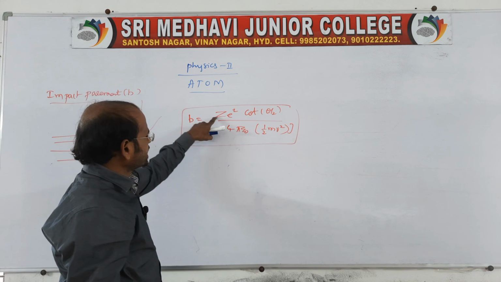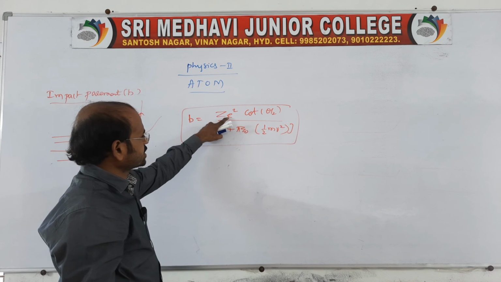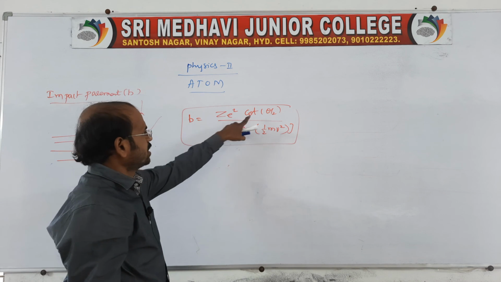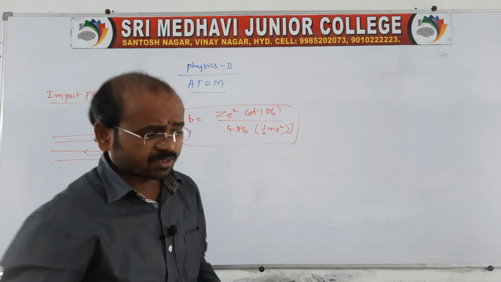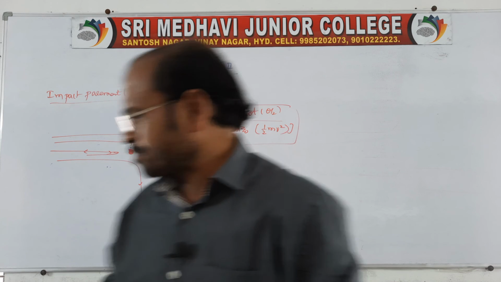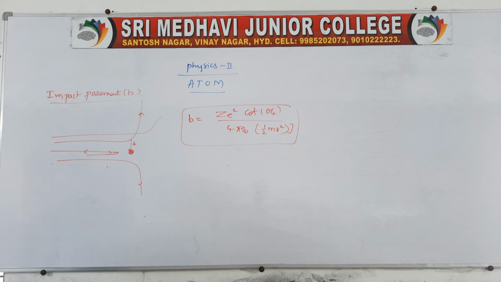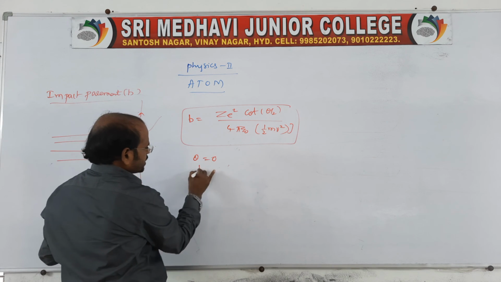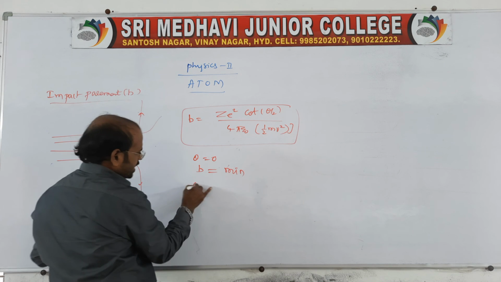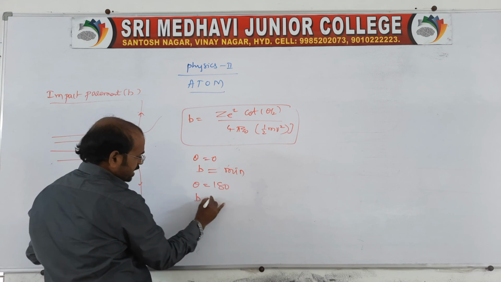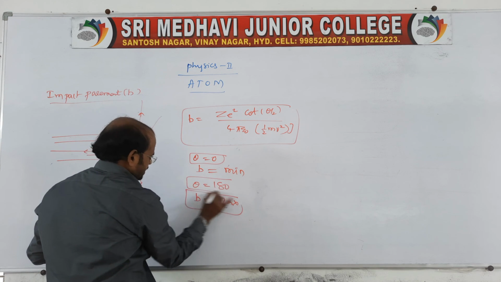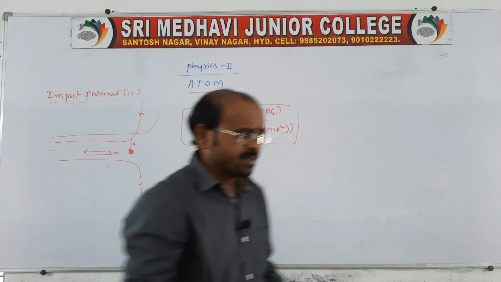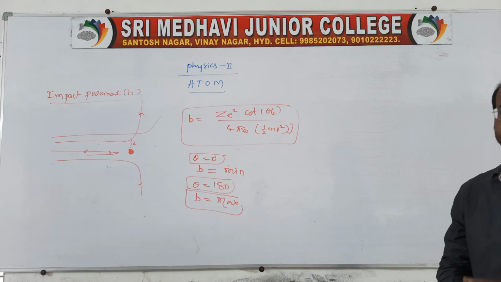b is equal to Ze square, where Ze is the charge, cot theta by 2, over 4 pi epsilon naught times half m v square. This we call the impact parameter. In this, if I take theta as 0, then the impact parameter is minimum. If I take theta as 180, b is maximum. These are the two related situations related to the impact parameter.